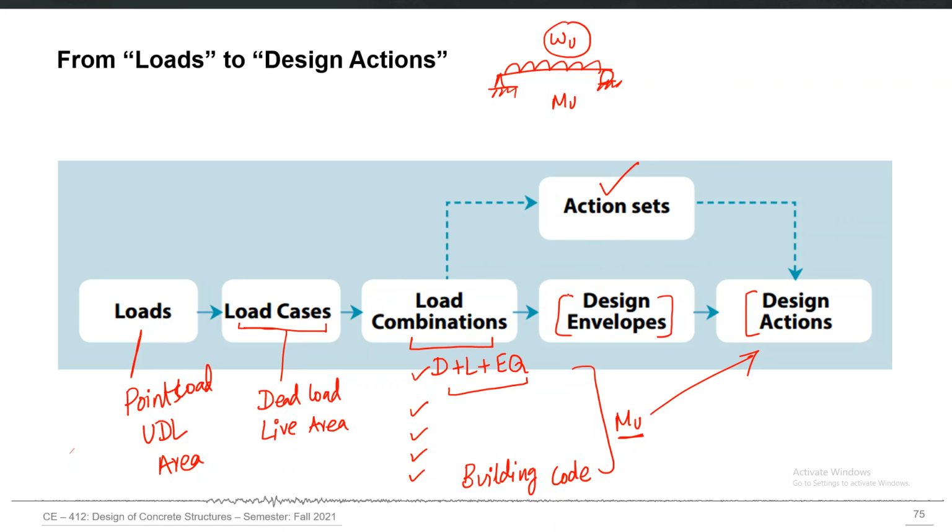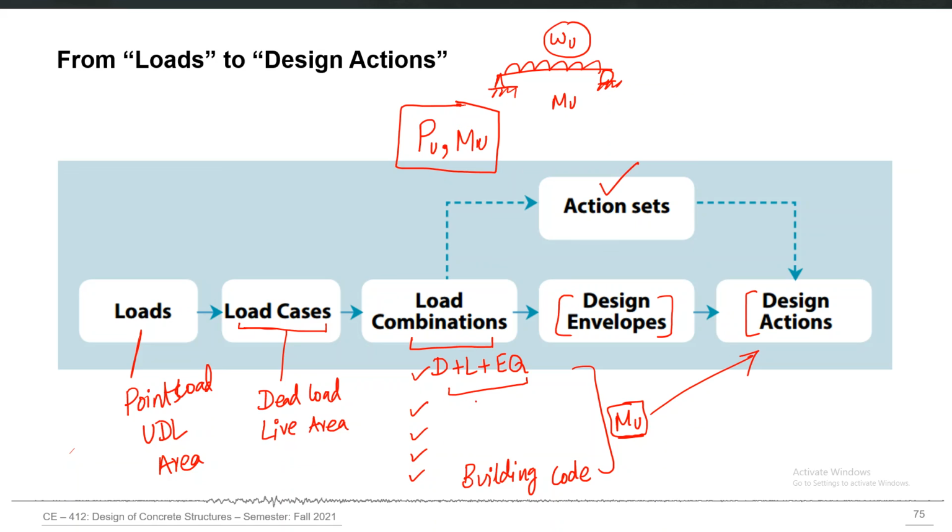For example, let's talk about columns where you don't have only one design action. You have the axial load PU caused by the factored loads, and also MU which is caused by the factored loads, the maximum moment. Now both quantities, this whole pair, is your design action.